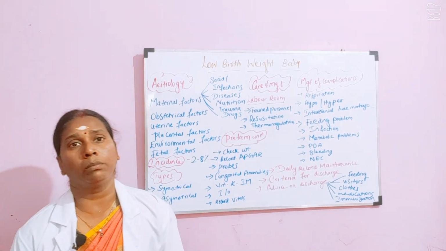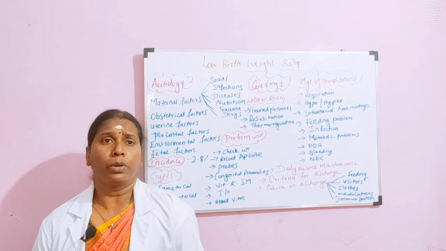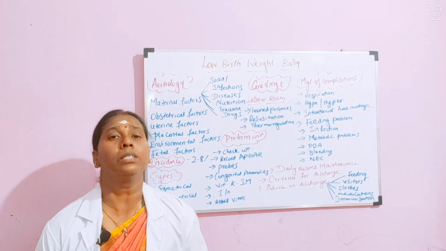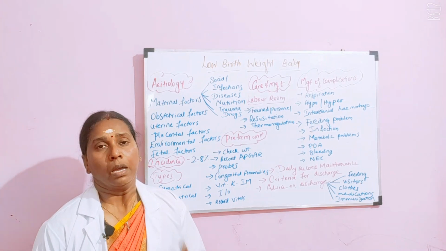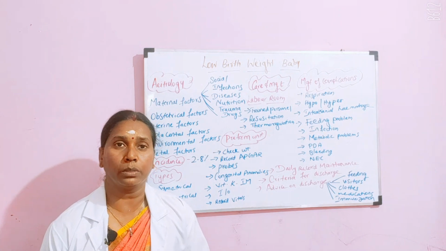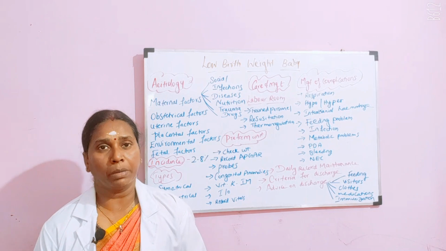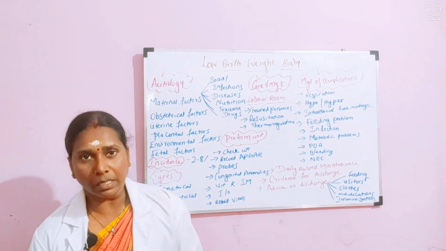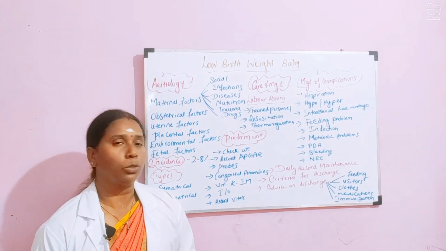Then metabolic problems. You have to assess the metabolic problems present, like hyponatremia, hypokalemia and all those things. When there is an electrolyte imbalance, you have to correct it as per the need of the baby. And then we have patent ductus arteriosus. This is a very common problem with low birth weight babies. As soon as the baby is born, sometimes the baby will be blue in color, blue babies. So, you can suspect PDA, and you have to rule it out; you have to concentrate on the management areas.